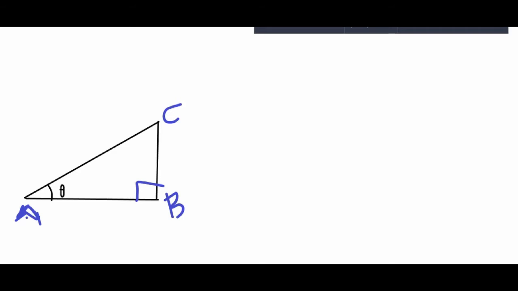So what is trigonometry? Trigonometry is the science of right angled triangles, where we have the two angles, CAB and ACB.